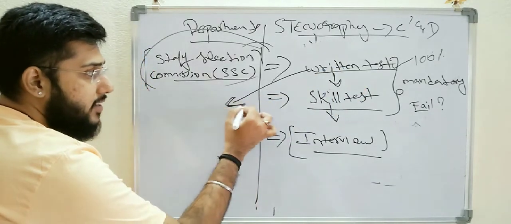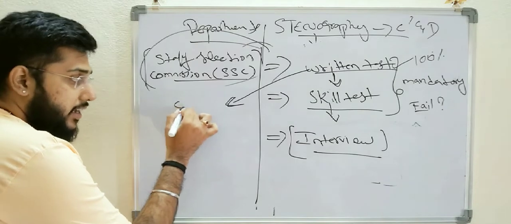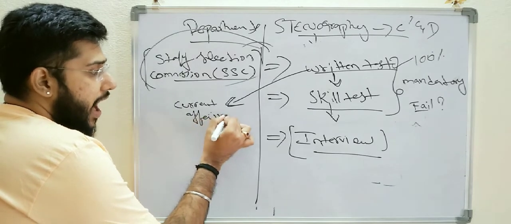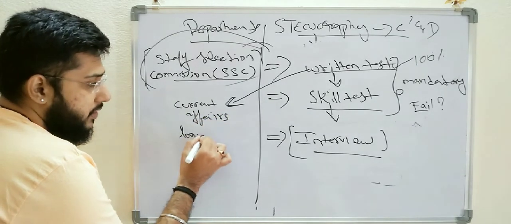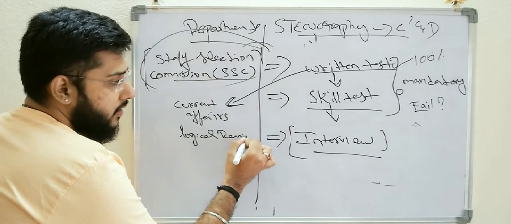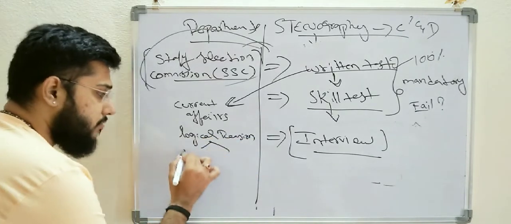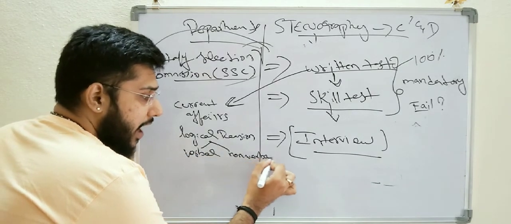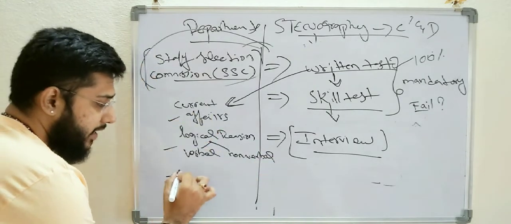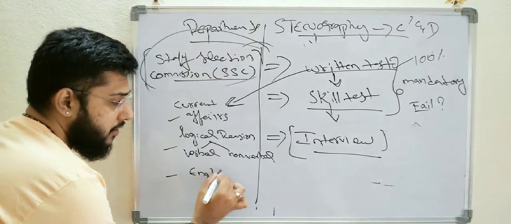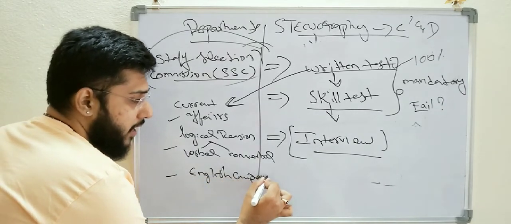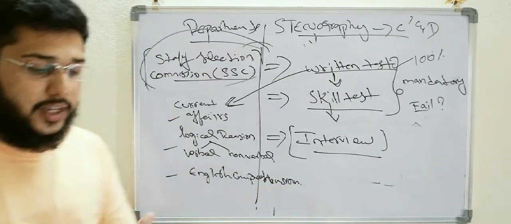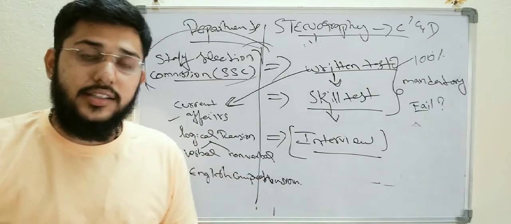So the written test is nothing but they conduct, first, current affairs. The main thing is current affairs, and the next one is logical reasoning. In logical reasoning, we have verbal and non-verbal. It covers both verbal and non-verbal. And the next one is English comprehension. So actually these are the written test syllabus.